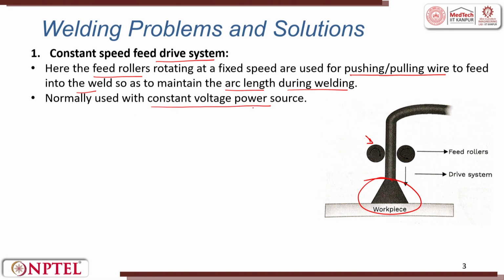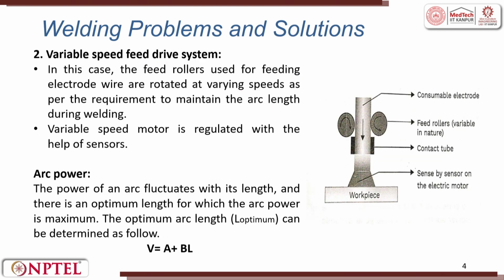On the other hand, we have the variable speed drive system. In this case, the feed rollers used for feeding the electrode wire rotate at varying speeds as per the requirement to maintain the arc length during welding. There is a contact tube.